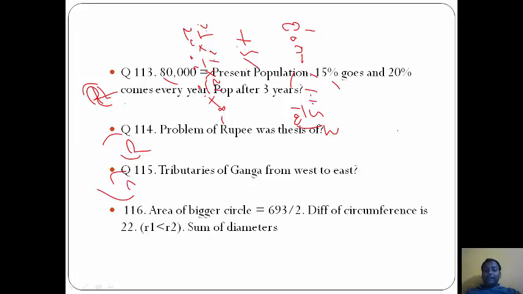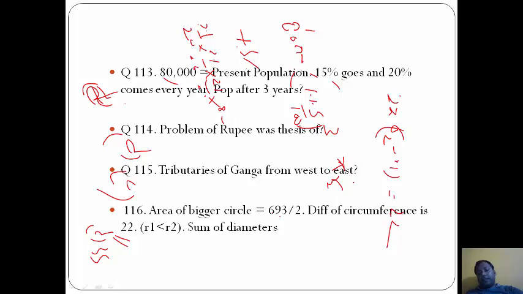Area of bigger circle 693 upon 2. Difference of circumferences is 22. Sum of diameters. Answer here is D, that is 35 centimeters. Solve it. 2 pi (R2 minus R1) is equal to 22 and pi R2 square is equal to 693 by 2. Put the value of pi, we solve it, we will get the answer 35 centimeter.